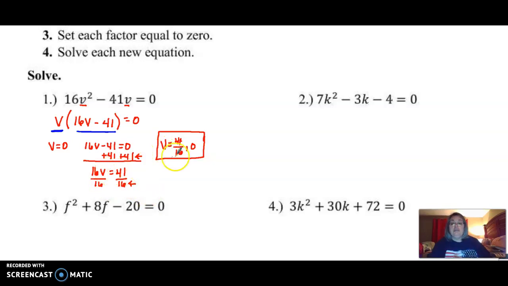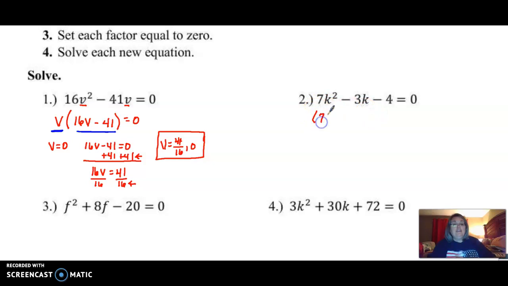You can go straight from here to the answer if you need to. So if we move on to example 2, notice there's no common factor this time. And it is set equal to 0, so we're good to go. So no common factor, so we're going to go straight into factoring our quadratic.